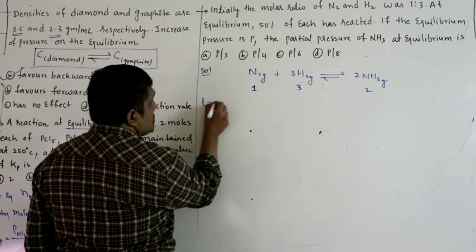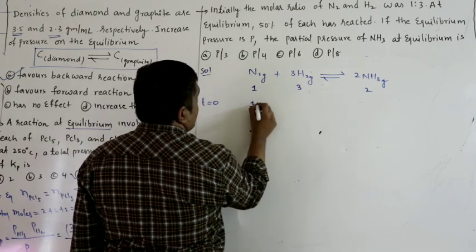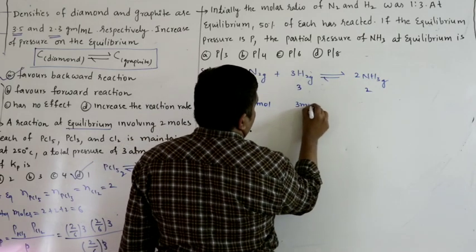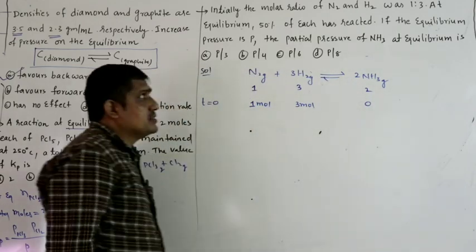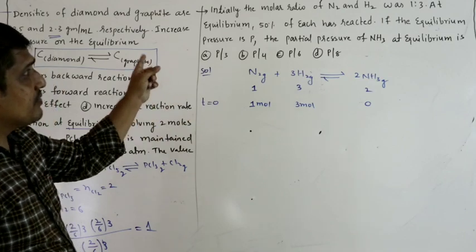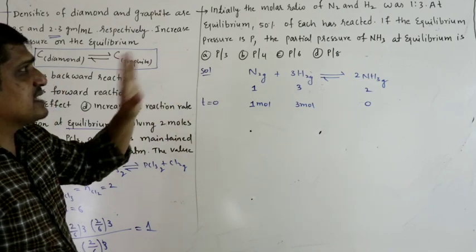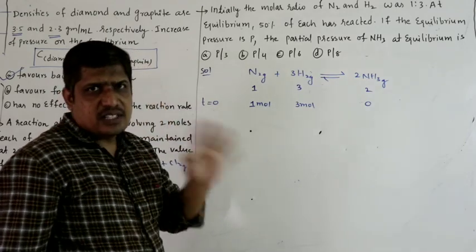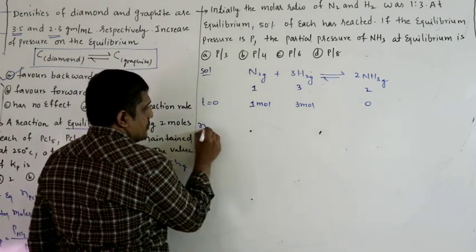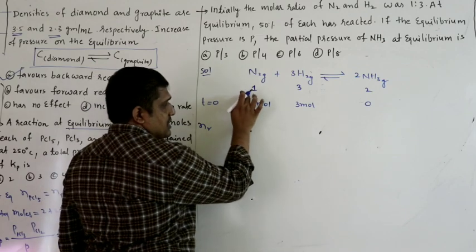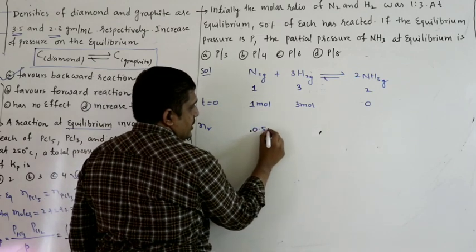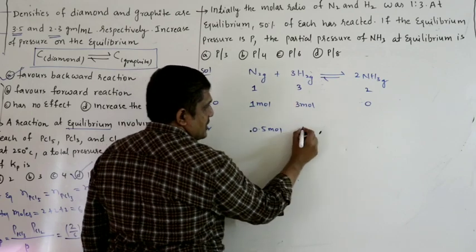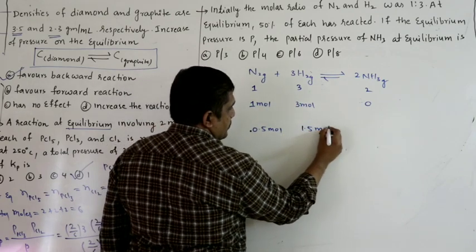Initially at time t equal to 0, we have 1 mole of nitrogen, 3 moles of hydrogen, and nothing is mentioned about ammonia, so I am taking 0. At equilibrium 50% of each has reacted, so alpha is 0.5. 50% of 1 is 0.5 mole reacted, and 50% of 3 is 1.5 moles.